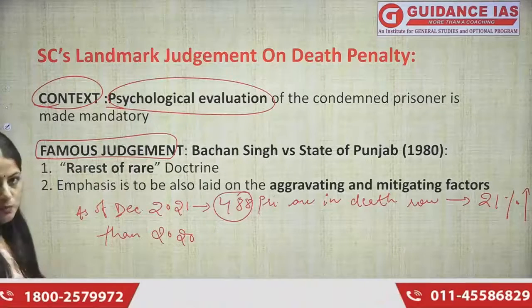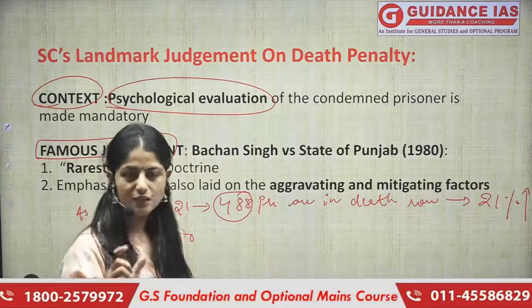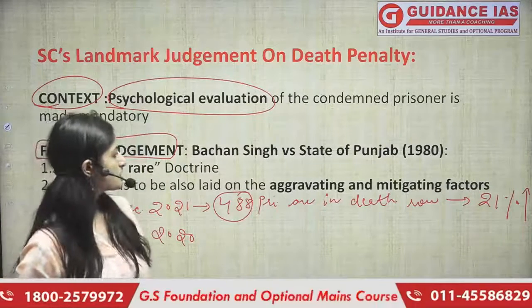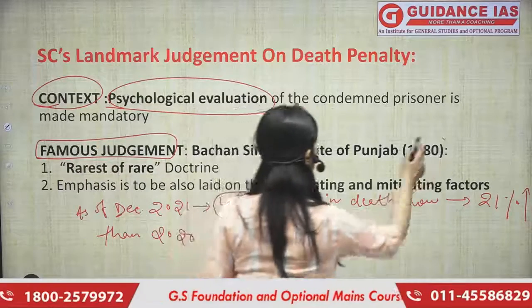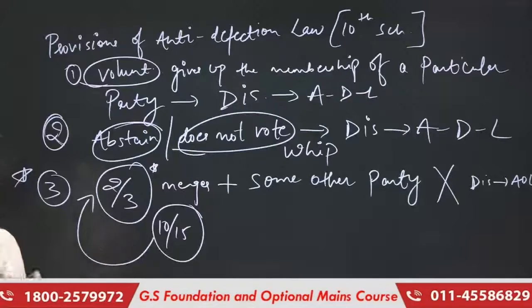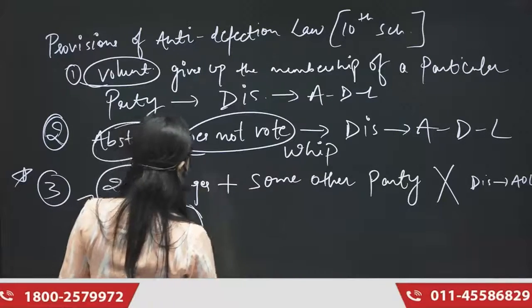So what are those judgments, and what exactly do we need to consider? There was a famous judgment called Bachan Singh versus State of Punjab, 1980. What happened in this judgment?